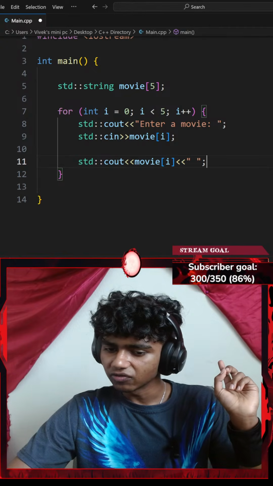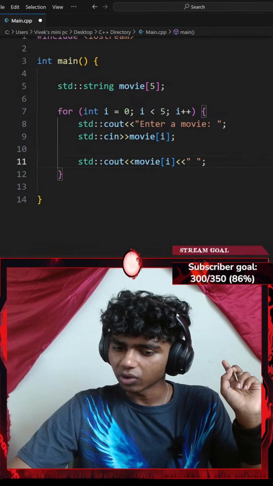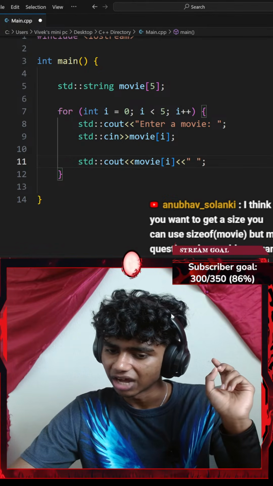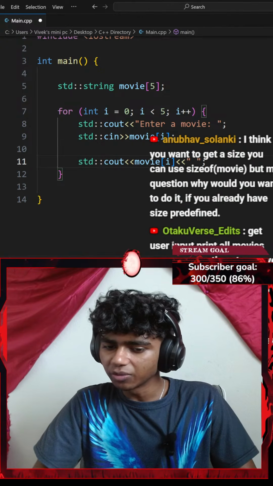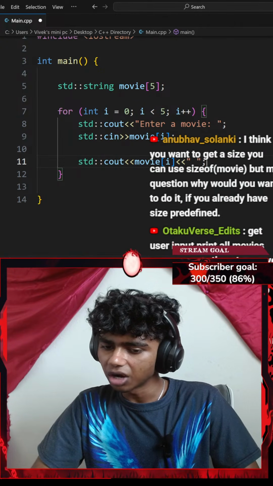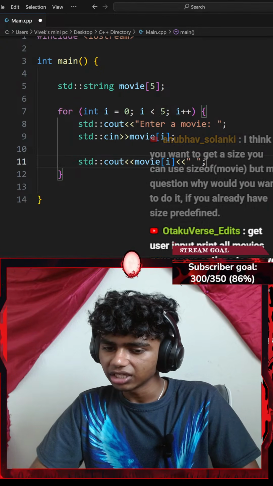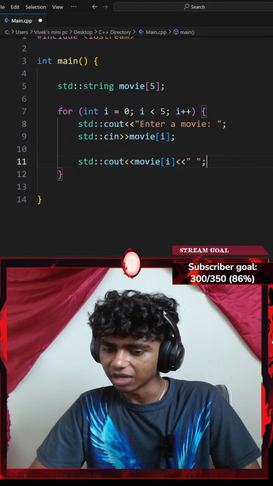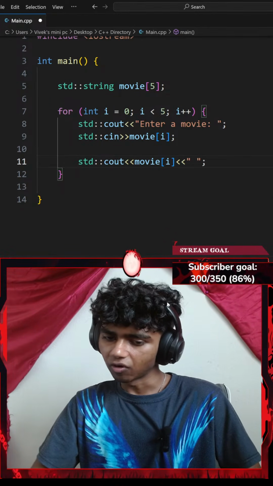I think if you want to get size, you can write size movie, but my question, why would you want to do it if you already have size predefined? Honestly, yeah. Get the user input, print all movies, row of user options to move the specific movie, and again write all movie names in console. I see. Do you mean object-oriented programming in Python?